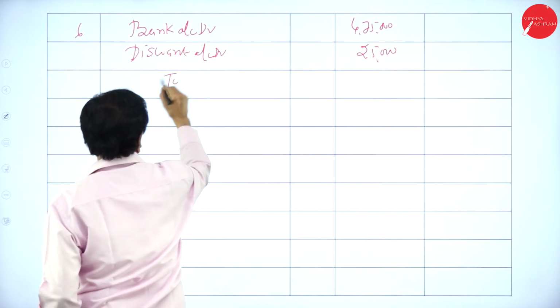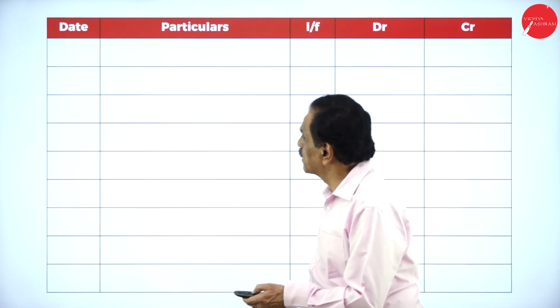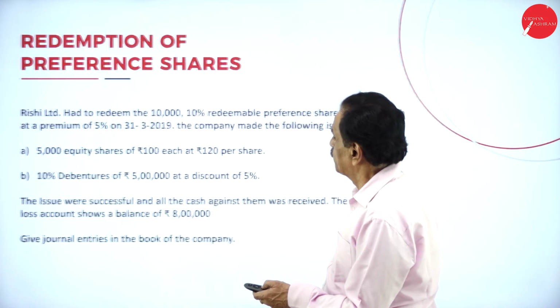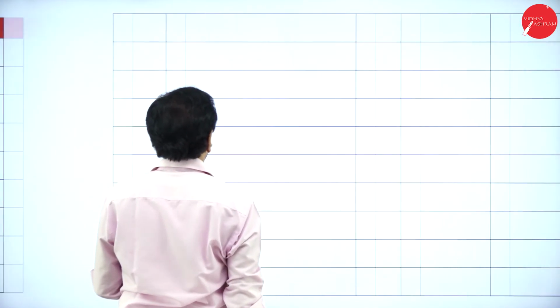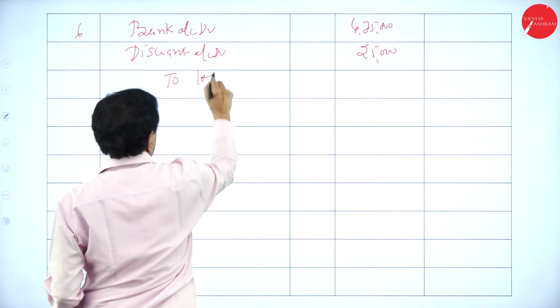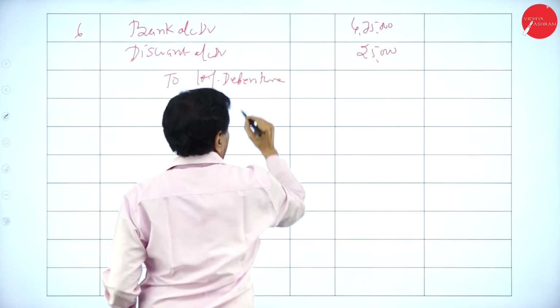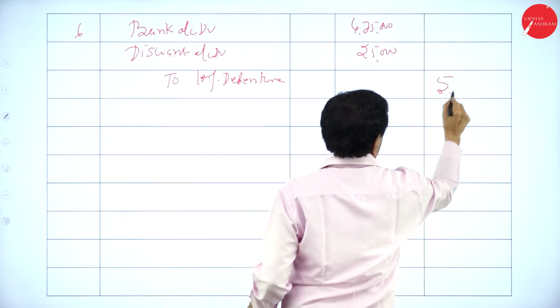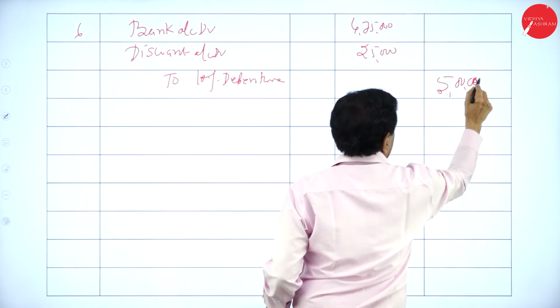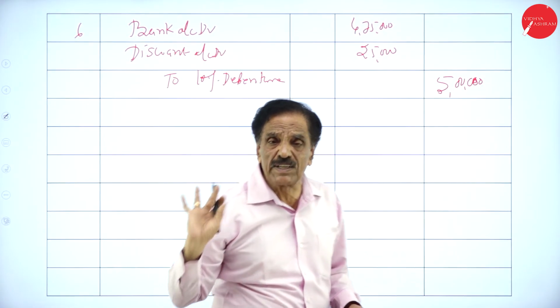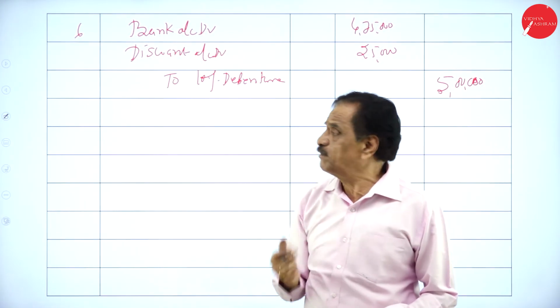What's the value of the debenture? See that. To 10% debentures, 5 lakh. This is in no way connected with redemption of debentures; it is to raise the cash at bank.